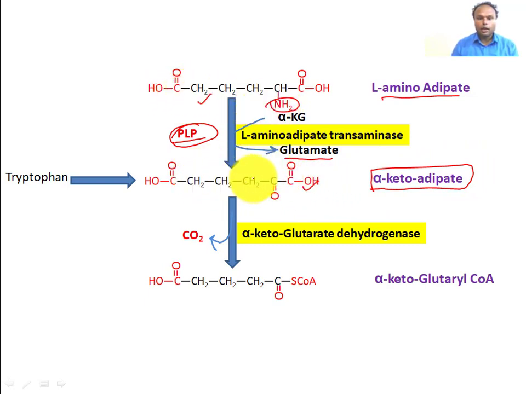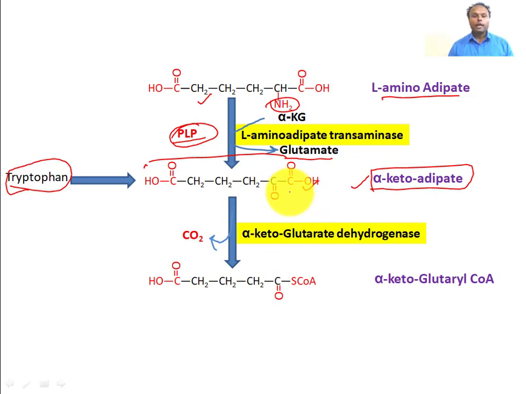So this is the product that we also get from tryptophan catabolism. So in tryptophan catabolism also we get alpha ketoadipate. Now this alpha ketoadipate will undergo a decarboxylation reaction.